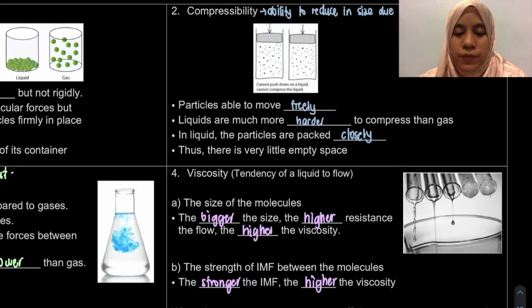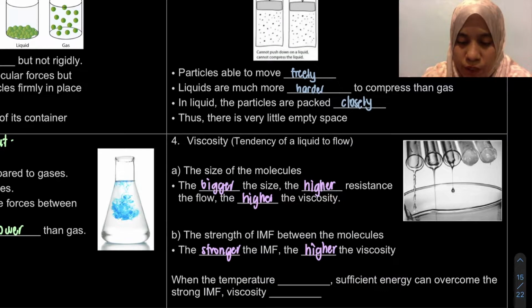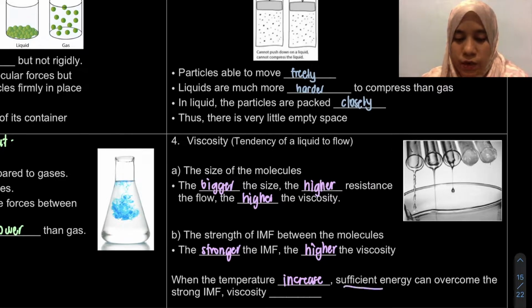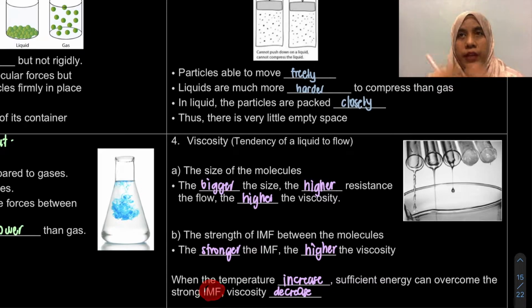And then, last but not least, kita akan tengok in terms of temperature. When the temperature increases, it means that sufficient energy can overcome the strong IMF. So what happens is that the viscosity will decrease. Sebab remember, kalau viscosity ni kita nak strong intermolecular force lah. Tapi kalau ada energy yang mampu break the attraction, the viscosity will decrease.